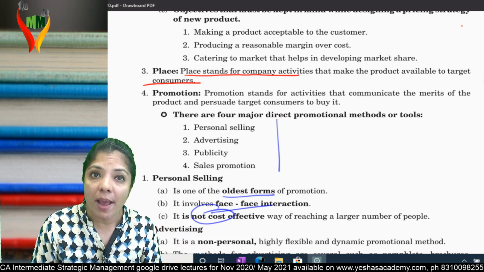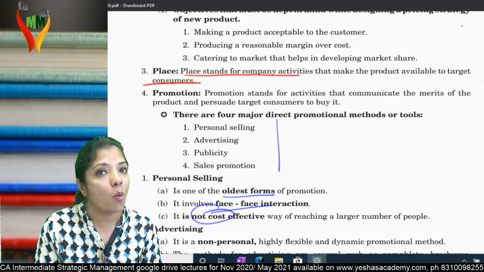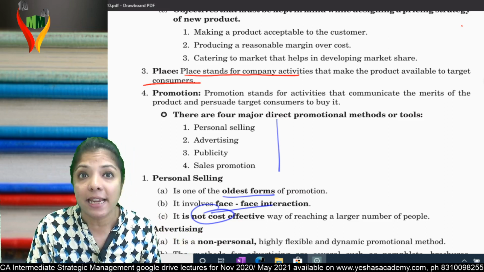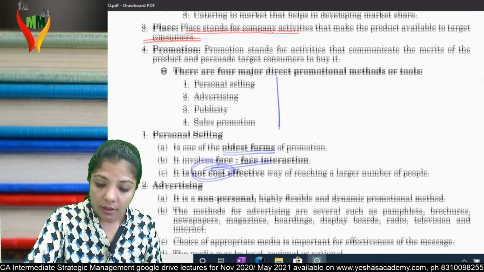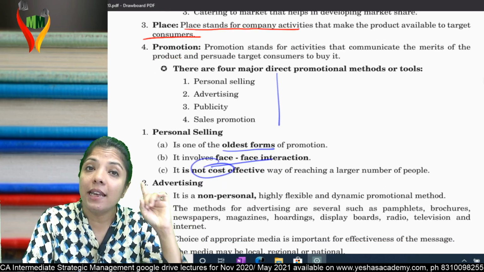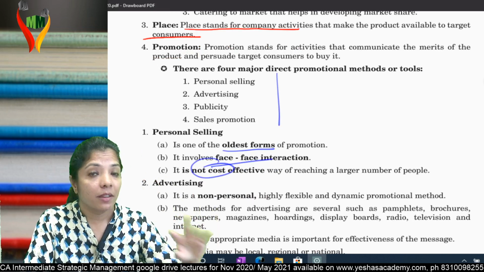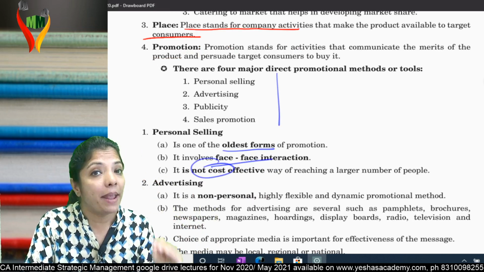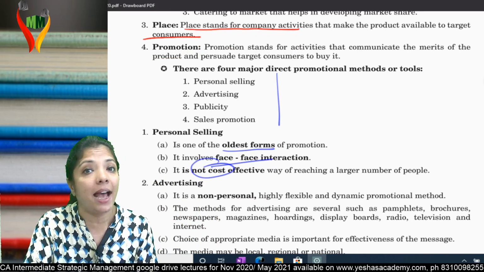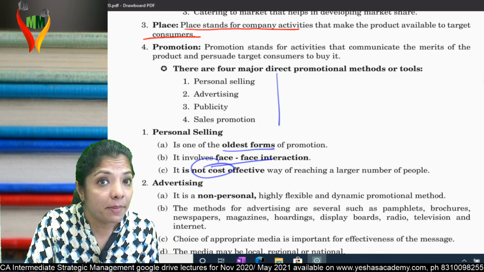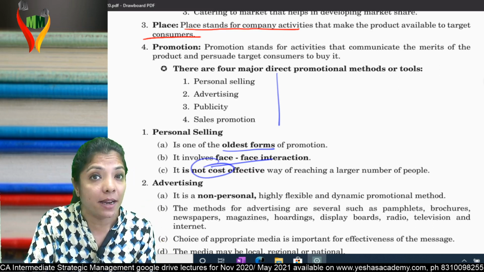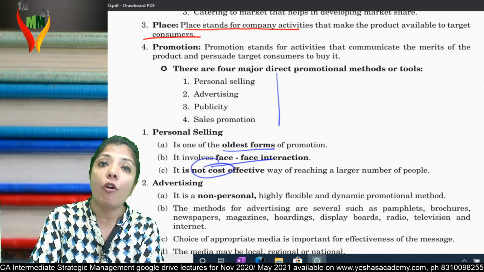So in today's environment, personal selling is not advisable at all. In fact, we don't entertain it at all. Next, advertisement. Second is advertisement and third is publicity. If I ask you, what is the major difference between advertisement and publicity? You have to pay for advertisement, and publicity is free of cost.